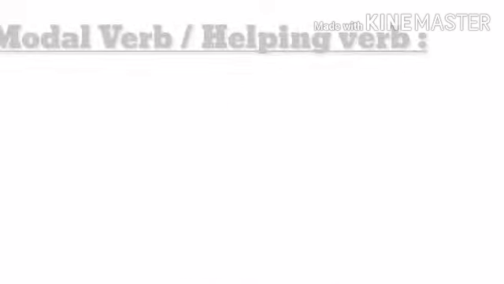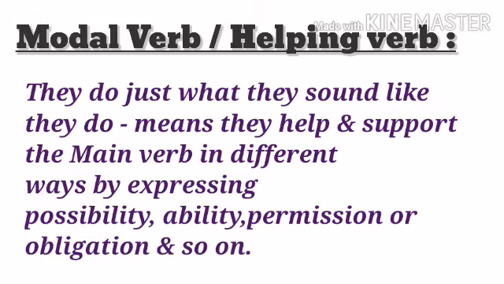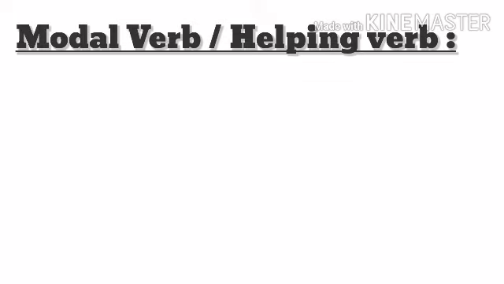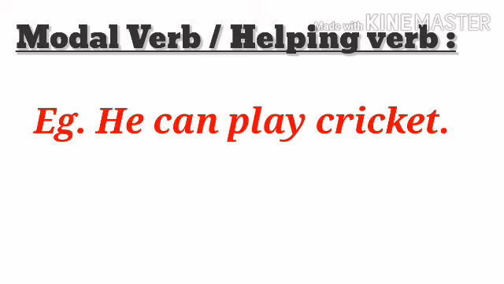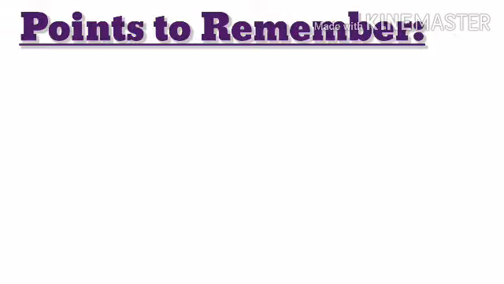And on the other hand, helping verbs do just what they sound like they do, they help. They help and support the main verb in different ways by expressing possibility, ability, permission, obligation, and so on. For example, he can play cricket. So here in this sentence, can, a modal verb, is helping the main verb play. So students, I hope I am very clear with the topic and the meaning of modal verbs.